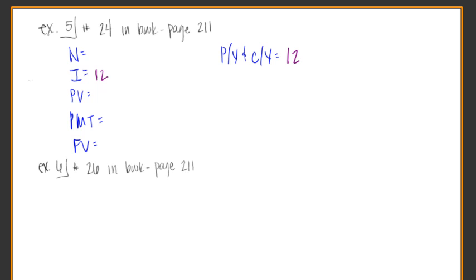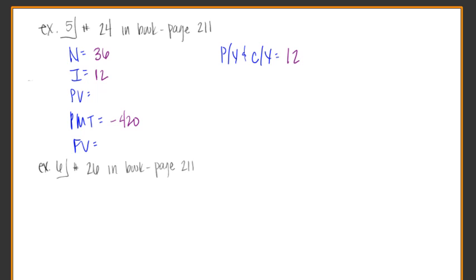So the interest rate is 12%. We're compounding monthly. Under the terms of her finance agreement, she's required to make payments of $420. So the payments are negative $420, and she's going to do it for 36 months. So obviously she's making these payments 12 times a year for 3 years, and they did the math for us, it should be 36 because she's making the payments monthly for 36 months.